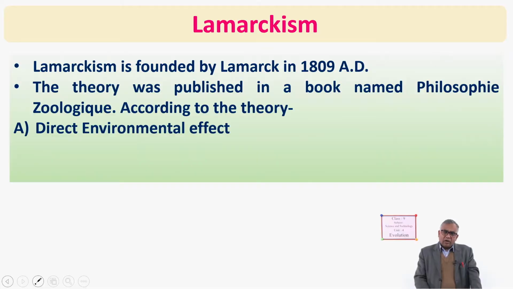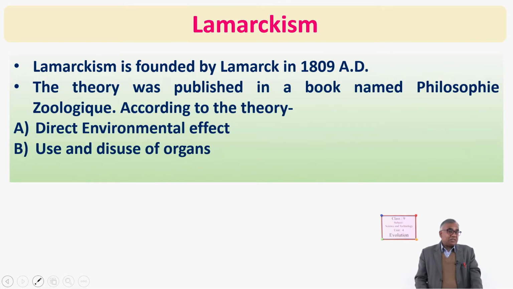Now the next one is use and disuse of organs. Under this point, Lamarck told that in a new environment, organisms use some organs more and some organs less. Those organs which are used more grow more.